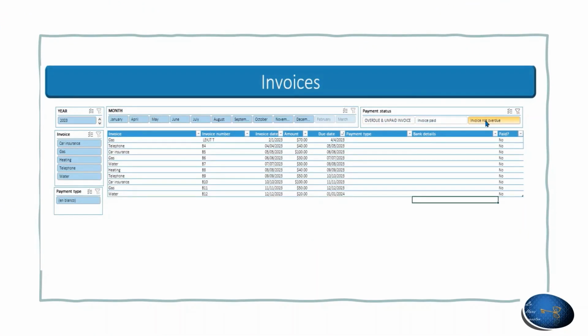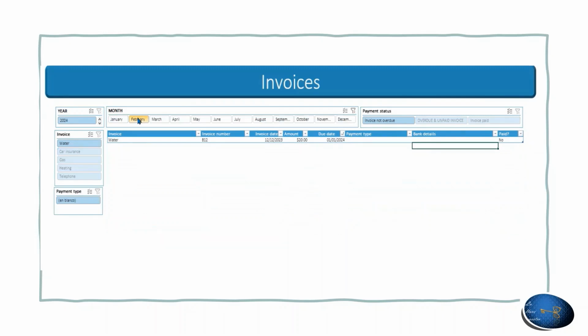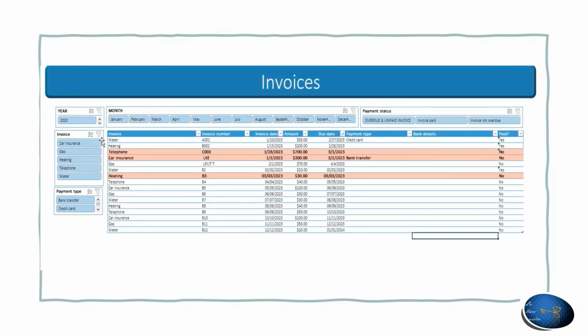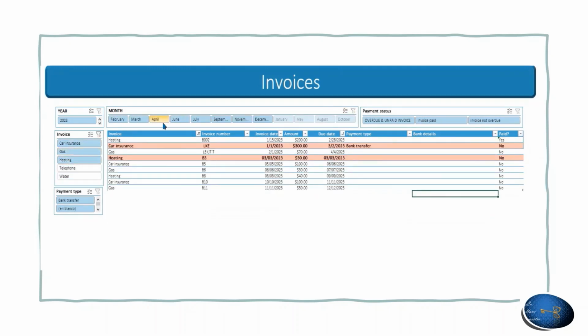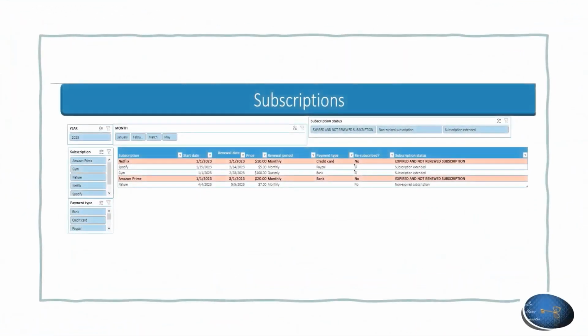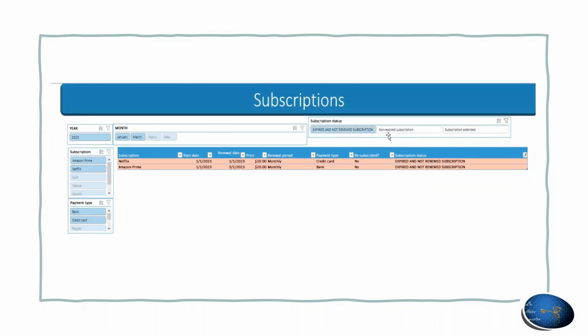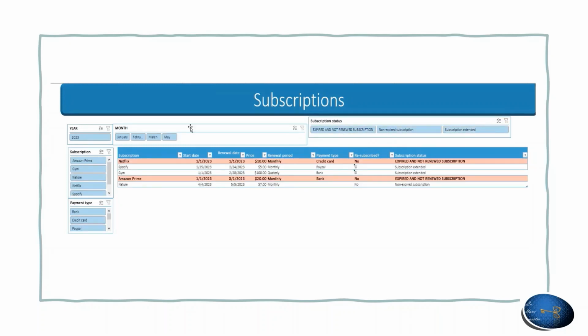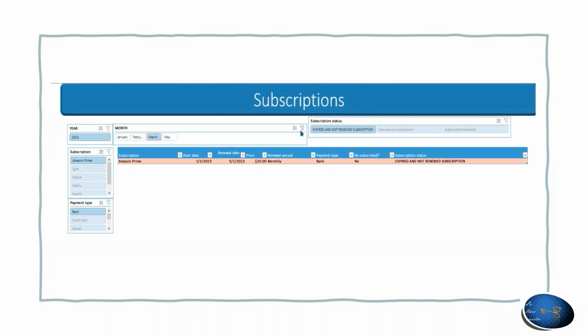With this template, you can monitor your outstanding and upcoming invoices so that you don't miss any important payments. Additionally, you can keep tabs on your subscriptions and their renewal dates using this template, allowing you to budget for payments and avoid any surprise fees.